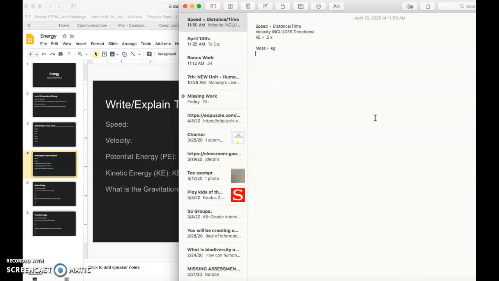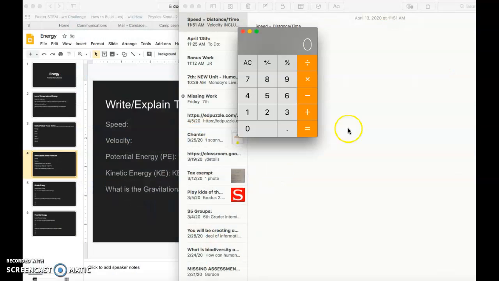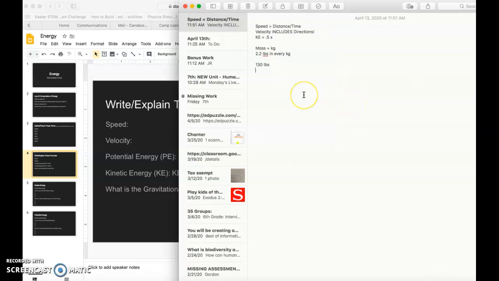Now, how many of you know how much your mass is in kilograms? Most of us do not know. But if you know that there are 2.2 pounds in every kilogram, then you can easily find your mass. For example, if I say I weigh 130 pounds, and I know there's 2.2 pounds in every kilogram, then I'm simply going to take my calculator and take 130 divided by 2.2. Now I know that my mass is approximately 59 kilograms. Ta-da, I calculated my mass.